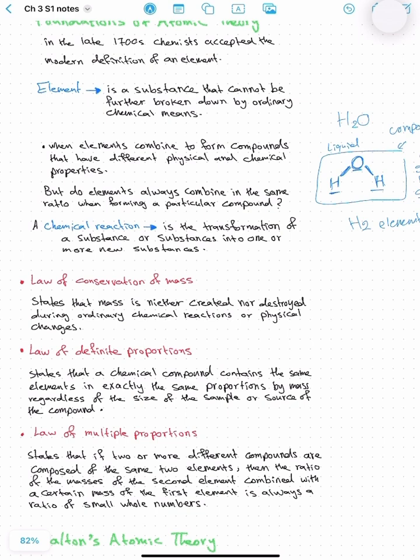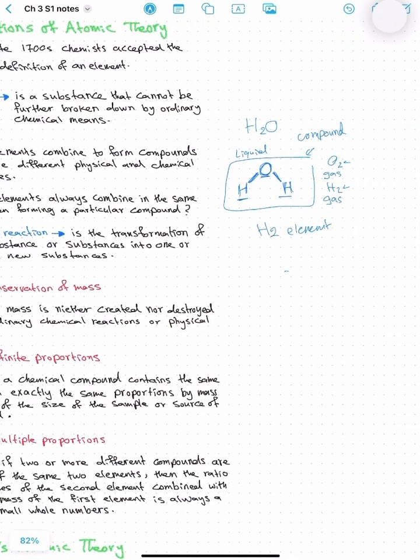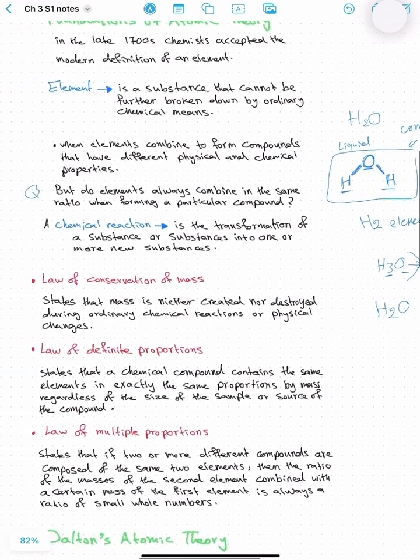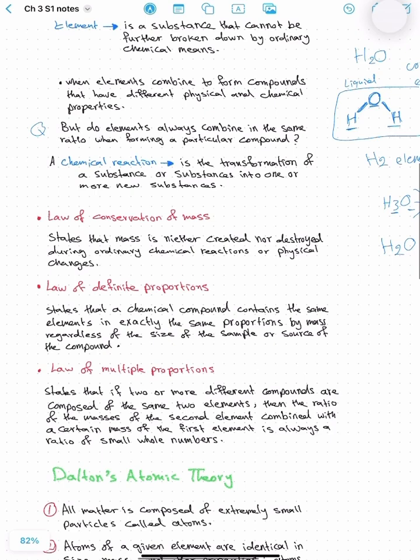Now we have a question: do elements always combine in the same ratios when forming a particular compound? For example, can 3 atoms of hydrogen bond with oxygen and we call this water? So the ratios are changing? No. It's always 2 atoms of hydrogen bonded to 1 atom of oxygen. So the ratios are constant. We have 3 different laws which are very important.